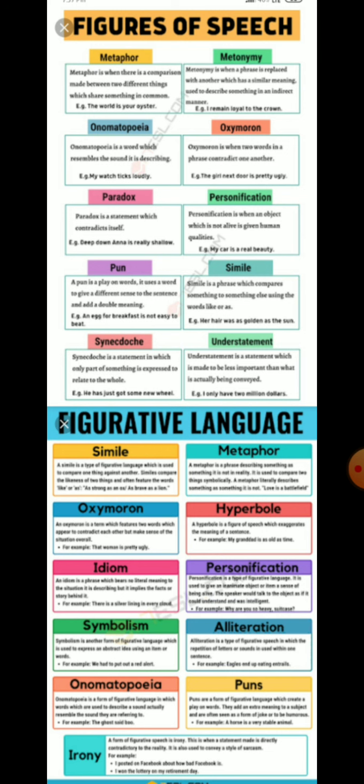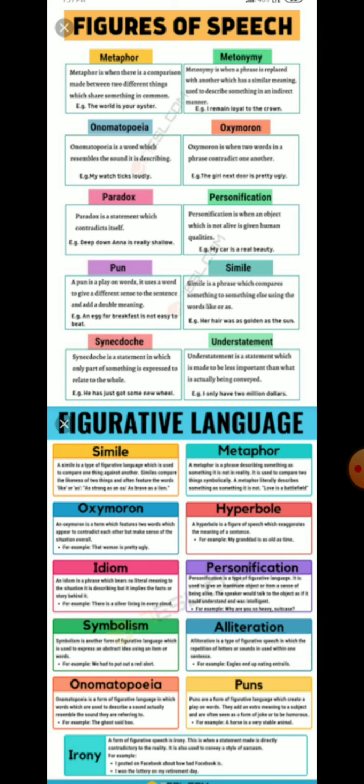Okay, so now we will go to our next part, that is, I will discuss the types of figure of speech. There are many types. Today we will start with a few of them.